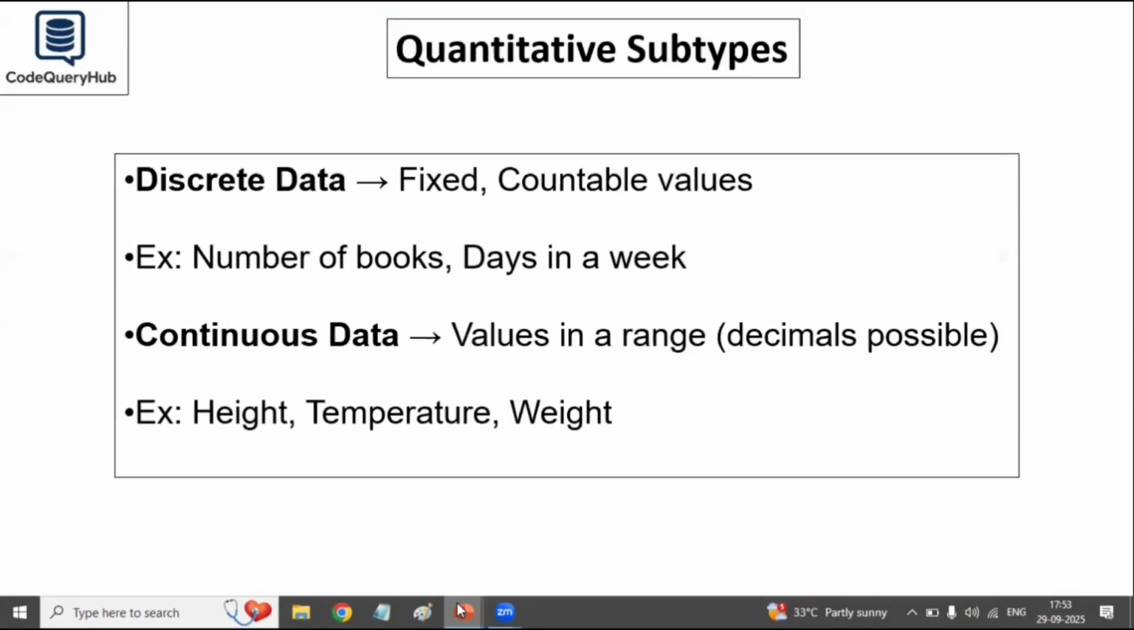Quantitative data is further divided into two categories, discrete data and continuous data. Discrete data means countable values, for example, the number of books you have or the number of days in a week. Continuous data means the value within a range, often including decimals, like a person's height, temperature outside, or your body weight.